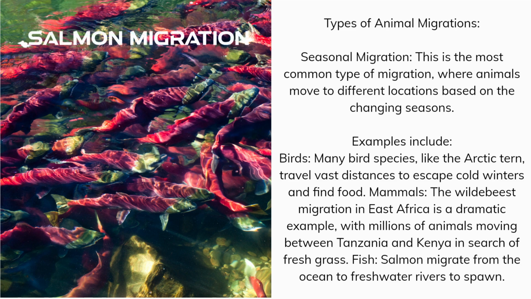Types of animal migrations. Seasonal migration. This is the most common type of migration, where animals move to different locations based on the changing seasons. Examples include birds. Many bird species, like the Arctic tern, travel vast distances to escape cold winters and find food. Mammals. The wildebeest migration in East Africa is a dramatic example, with millions of animals moving between Tanzania and Kenya in search of fresh grass. Fish. Salmon migrate from the ocean to freshwater rivers to spawn.